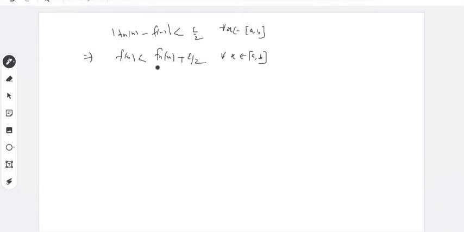Is it okay? जब भी fnx और fx के बीच का डिस्टेंस जो है वो epsilon by 2 से छोटा होगा, this fx must be less than fnx plus epsilon by 2 for every x in AB.